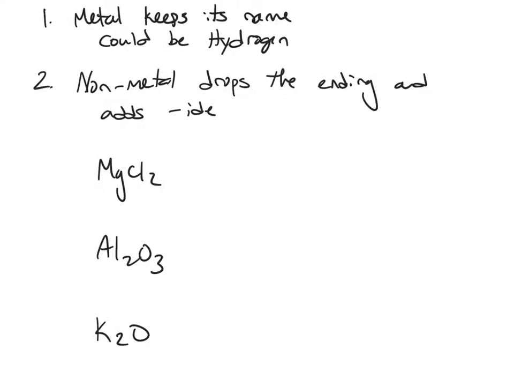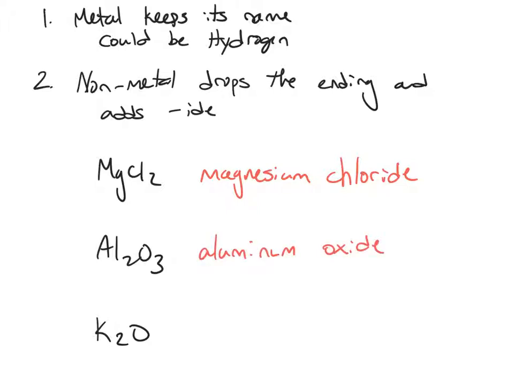The metal keeps its name, the nonmetal drops the ending and adds IDE, and there is no mention of using a prefix like mono or di or tri in order to determine how many there are. You just simply write the metal and then the nonmetal. So this first one is magnesium chloride. The next one, Al2O3, is aluminum oxide. And finally the last one, K2O, is potassium oxide. Again, the quantity of the ions does not affect the name at all.